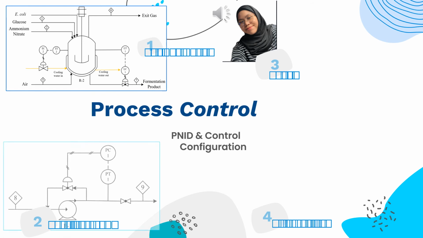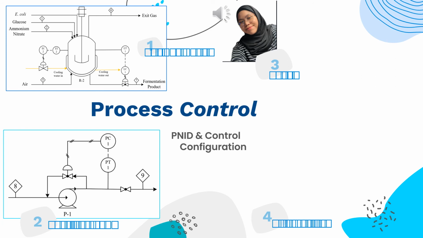Next is the centrifugal pump, where we want the pressure in stream 9 to be 5 bar by manipulating the outlet stream of the control valve. And if the pressure is higher than 5 bar, the valve opening will be decreased, and if the pressure is lower than 5 bar, the valve opening will be increased.